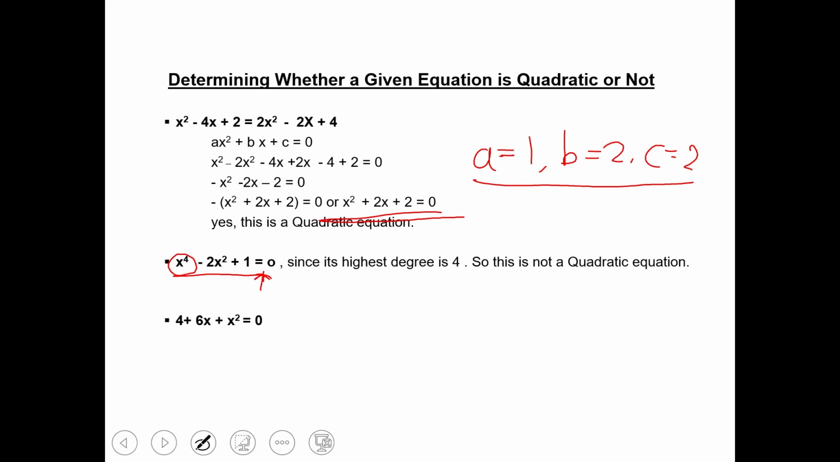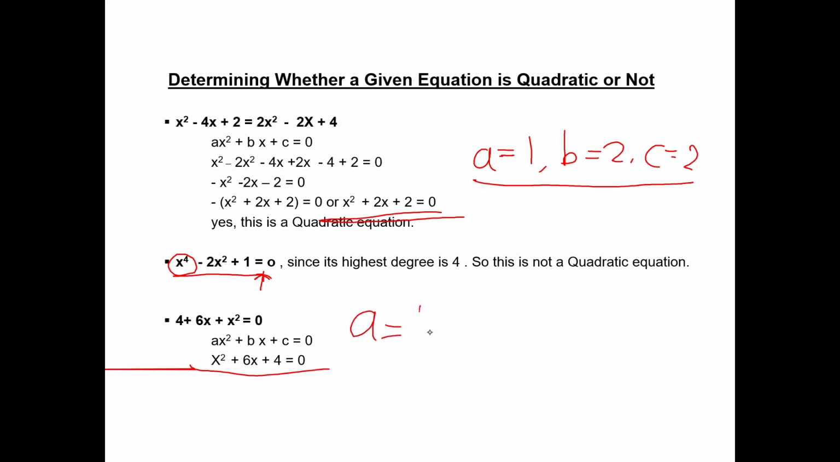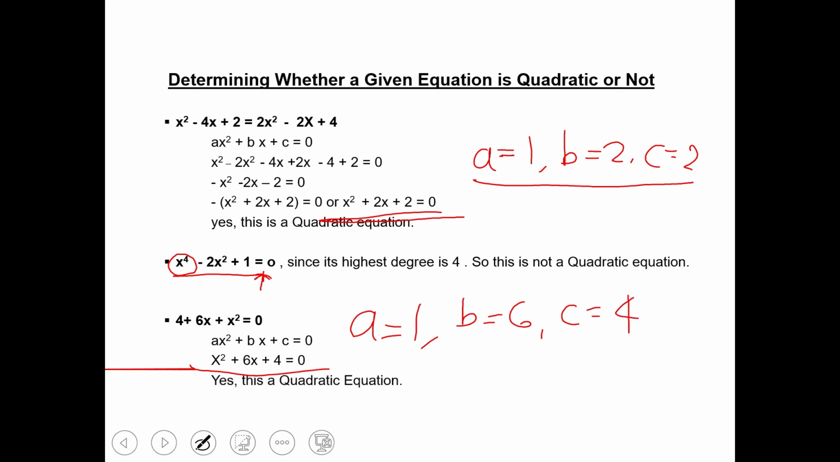Let's take another example. 4 plus 6x plus x square. Let's rewrite the given equation in the general form of quadratic equation. As we know, the general form of quadratic equation is ax square plus bx plus c equals to 0. We get x square plus 6x plus 4 equals to 0. If we compare with the general form, we get a equals to 1, b equals to 6 and c equals to 4, right? A, B, C are real numbers. Thus, we can say this is a quadratic equation.